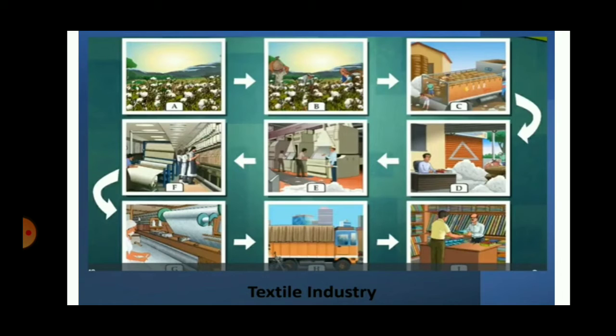In figure F and figure G, the cotton is first converted into thread and then the thread is weaved to make the cloth. So F and G are related to secondary occupation. H is the ready cloth which is produced in the textile mill. It is loaded into this particular truck, so this particular occupation is a service being provided, so it is a tertiary occupation. And finally in figure I, the sale of the goods is taking place.